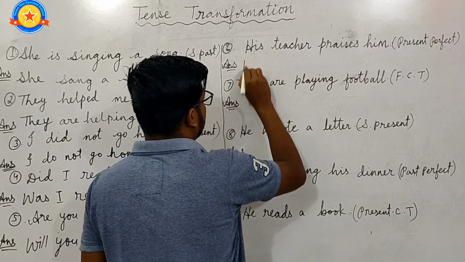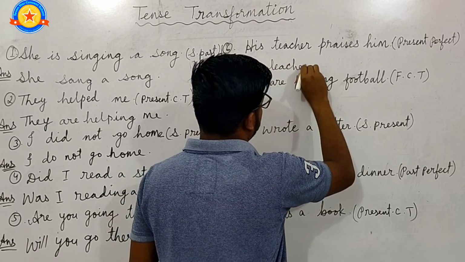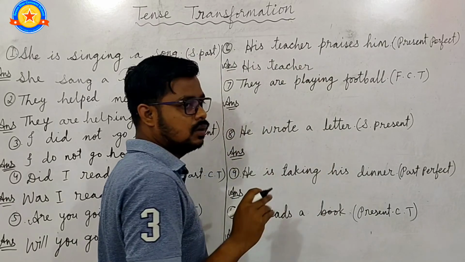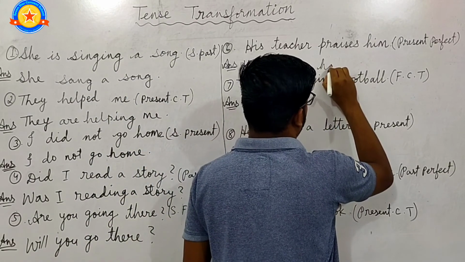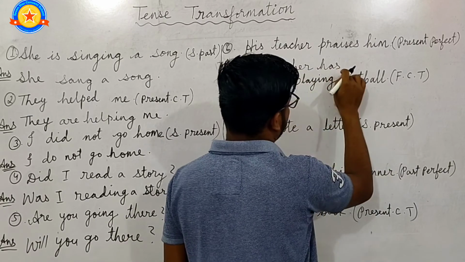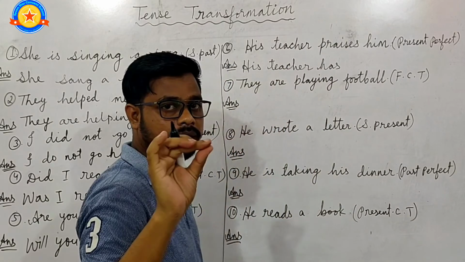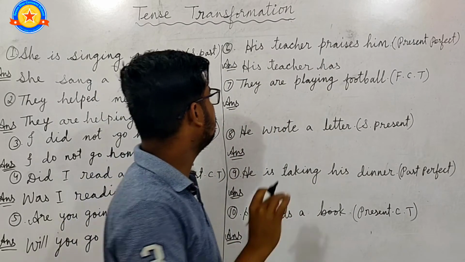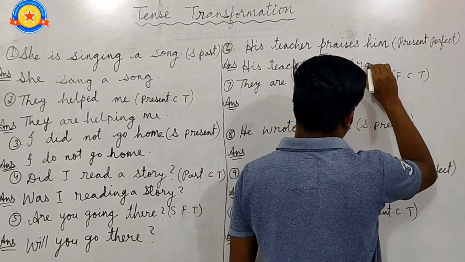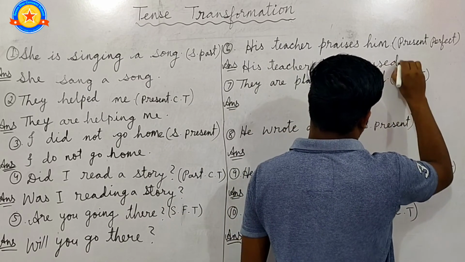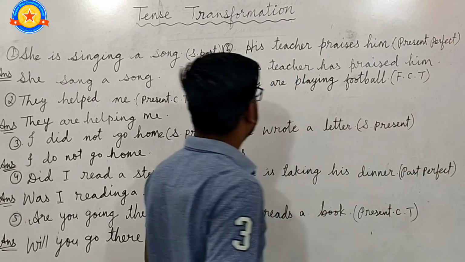His teacher is third person singular, so the helping verb "has" will come here. His teacher has, and the main verb will be written in third form. His teacher has praised him.